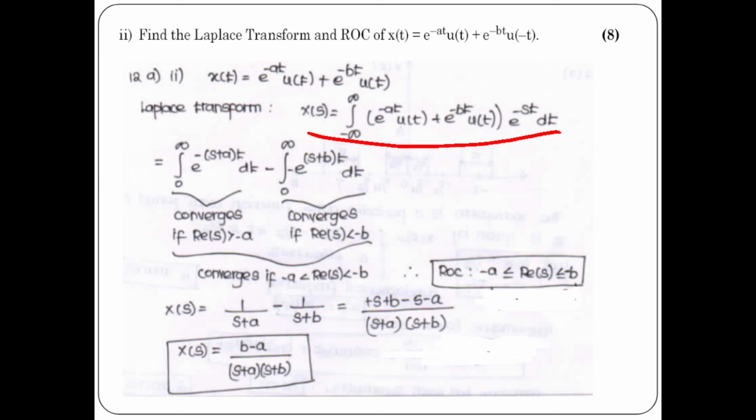Integral 0 to infinity e power minus of s plus b. So why s plus b? Here the region of convergence is less than minus b. Okay. So the final answer, as we integrated, we have got the region of convergence lies between minus a to minus b. Okay. So 1 by s plus a minus 1 by s plus b, take LCM, you will get b minus a divided by s plus a into s plus b.